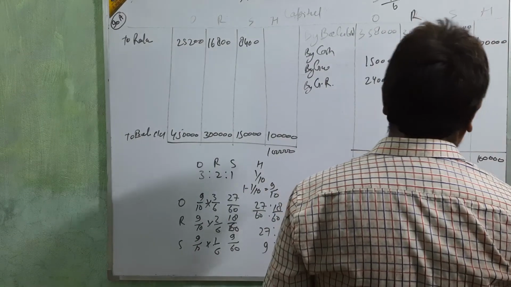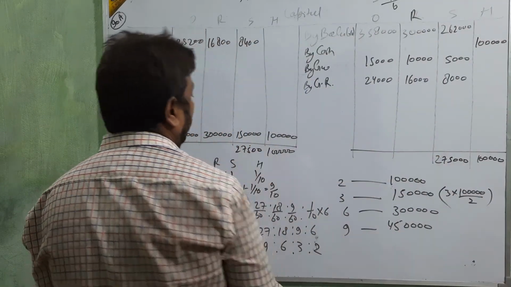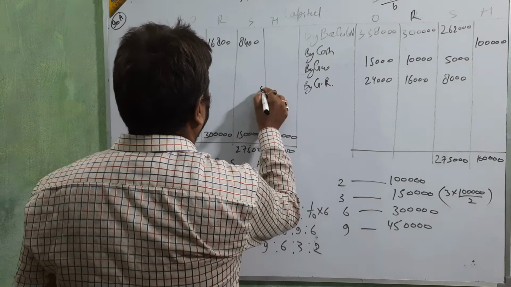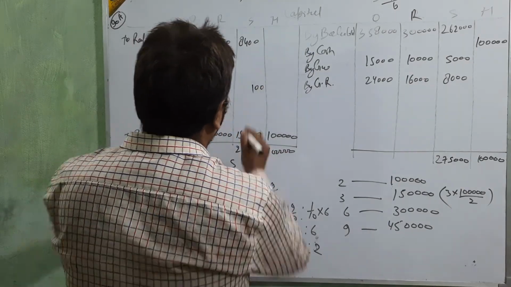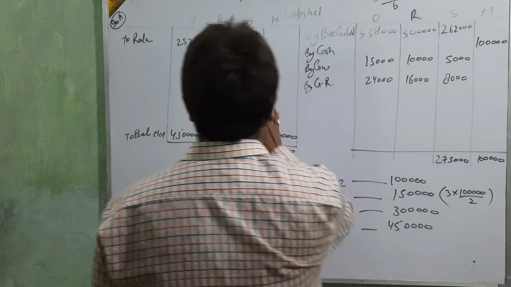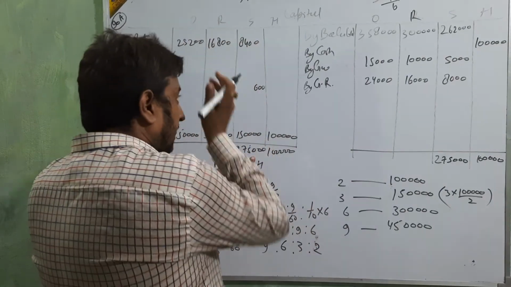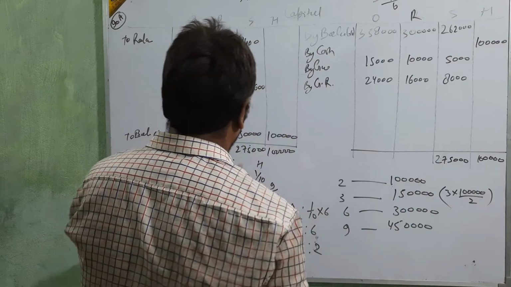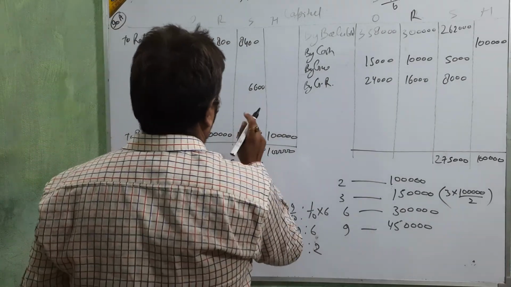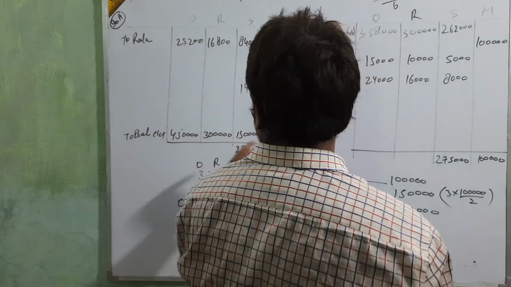Totalling 2,75,000 and subtracting, the amount remaining is 1,16,600. Next, here 3 lakh, 3 lakh, and this side is more.